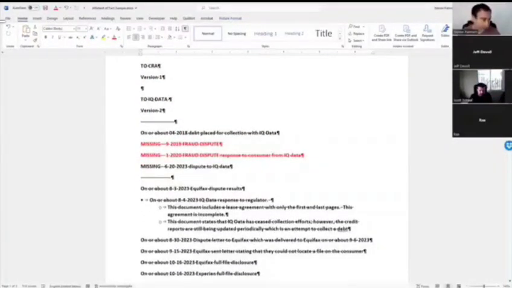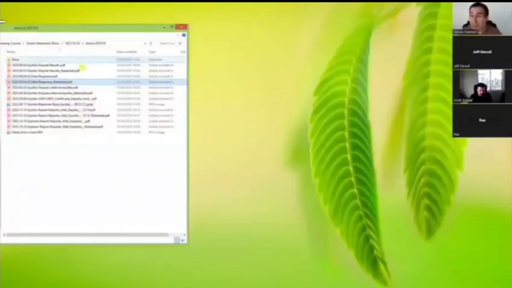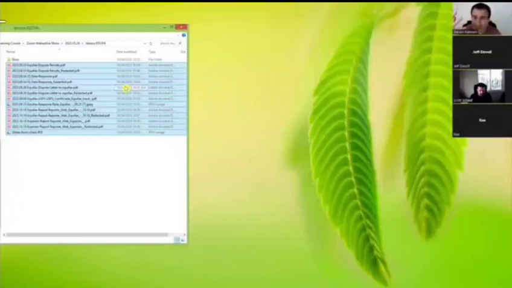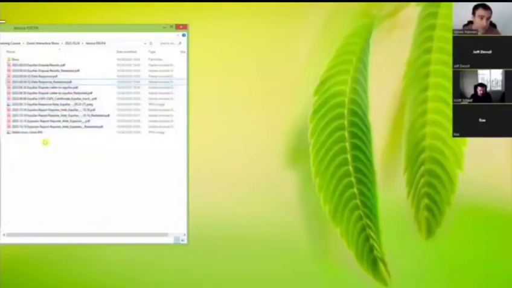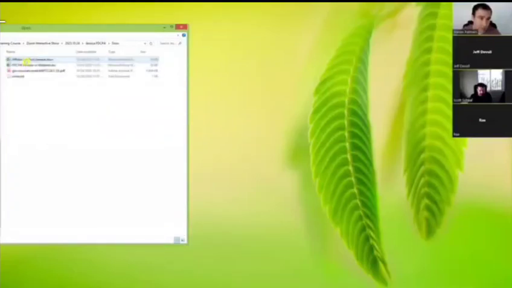So what do we have here? First, just to kind of recap, we have the facts. The facts are I've got all these documents not organized by date. That is a fact. Now what's in these documents may be hearsay, but I've got a Metro 2 manual, and it's the fact that the Metro 2 manual says reporting should be monthly, but it's an assumption that IQ data is required. So it's important we understand, we want to state the facts, right? So the fact is, I believe IQ data, but it's not a fact that IQ data, because I really don't know it until they've been subpoenaed and deposed and discovered and all that stuff.